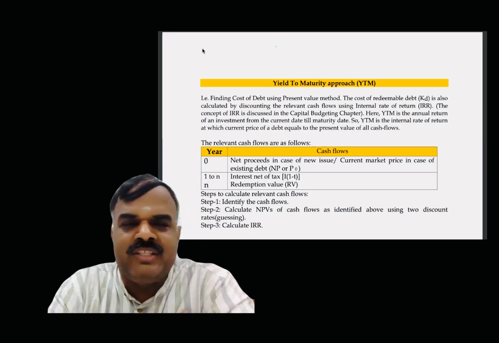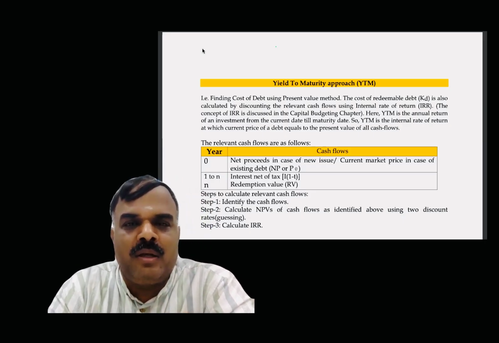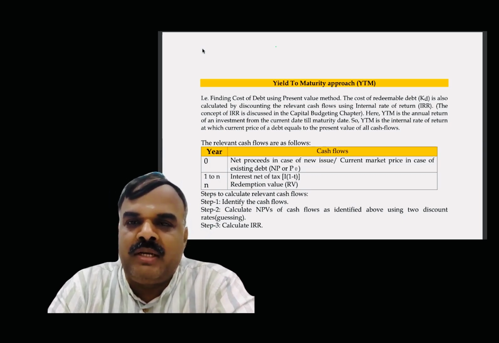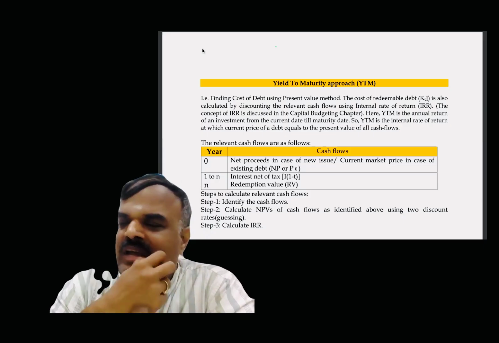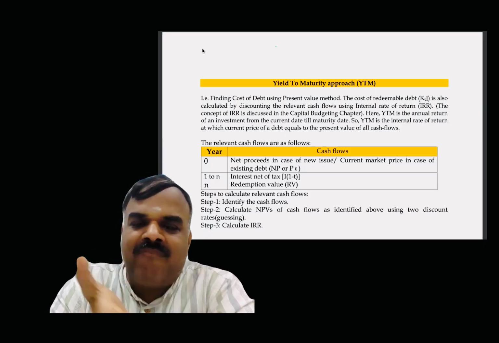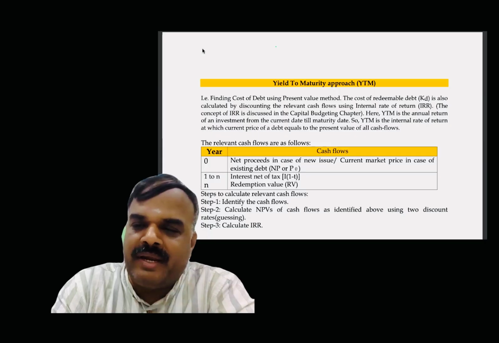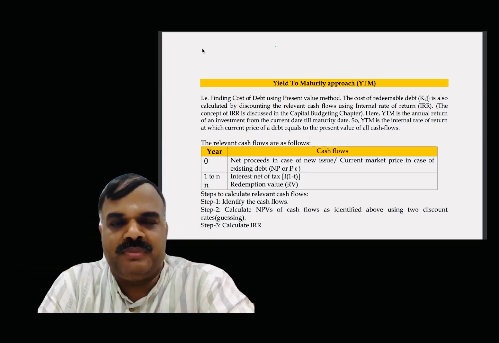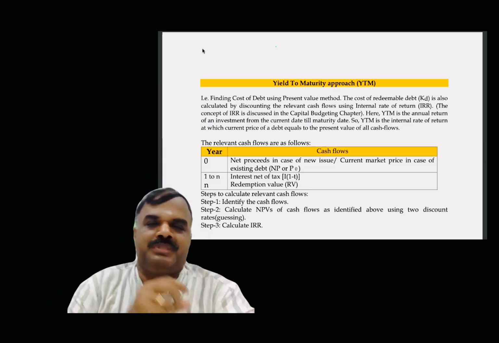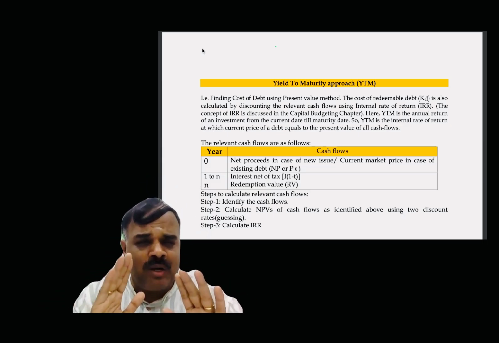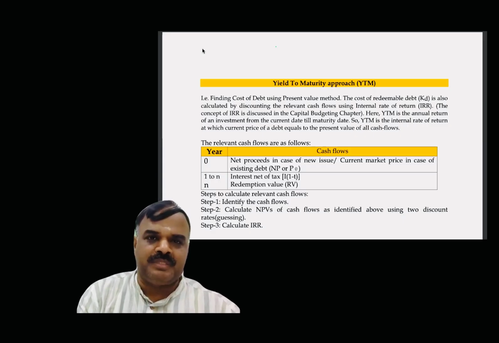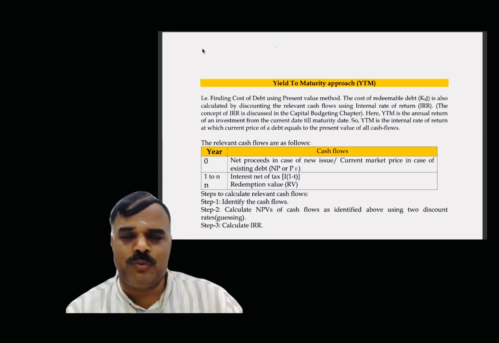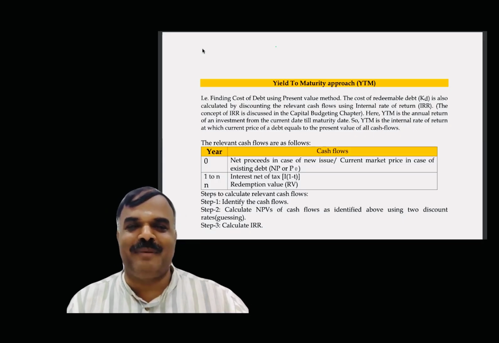Then you know the formula: KD is equal to interest into (100 minus tax rate) plus (RV minus NP) divided by N, whole divided by (RV plus NP) divided by 2. Now, in that formula, we are not considering time value of money. After considering time value of money, you are going to compute the same KD. That is called the yield to maturity approach. This is called expenditure based calculation, similar to IRR computation only. IRR we normally compute based on an income based approach. Okay, Gayatri, now here it is an expenditure based approach.